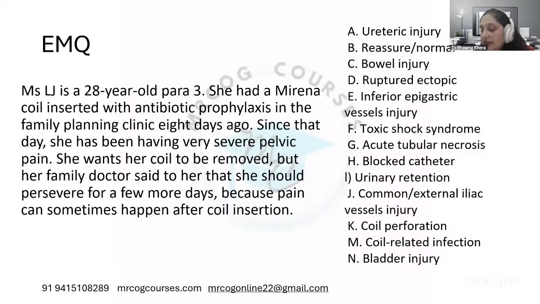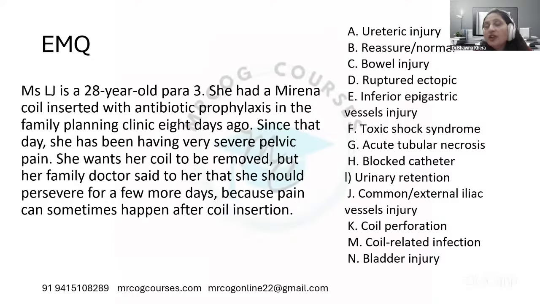Okay, there is K, I, B, C, ruptured ectopic. So basically, let's talk about the correct answer. What is happening around? What can happen after this? So either there is a coil perforation. See, bowel injury will not directly occur. First, the coil has to perforate the uterine wall. It will go inside. Then only it can lead to further injury.